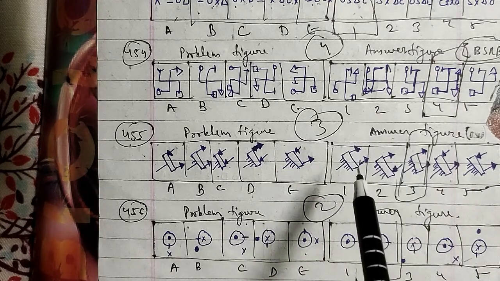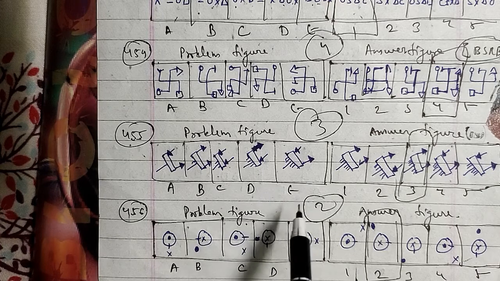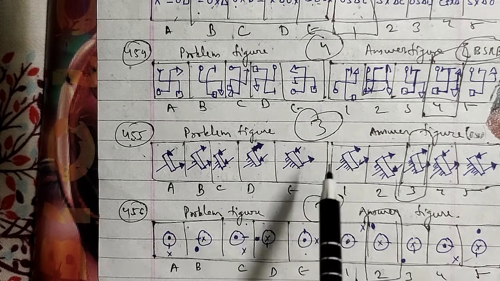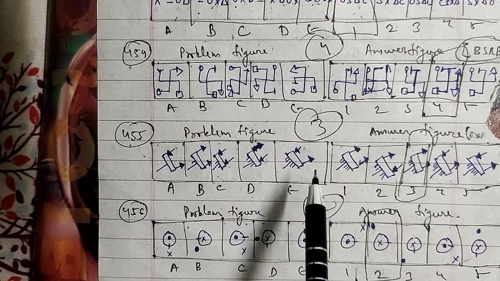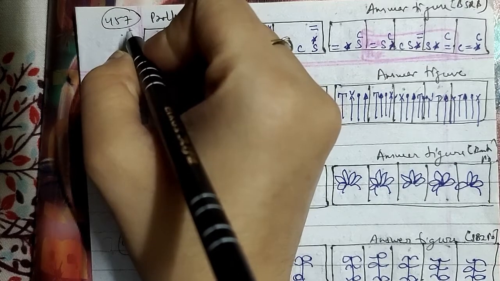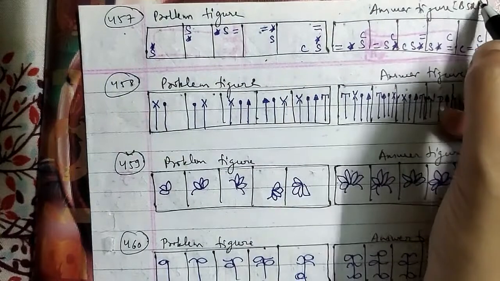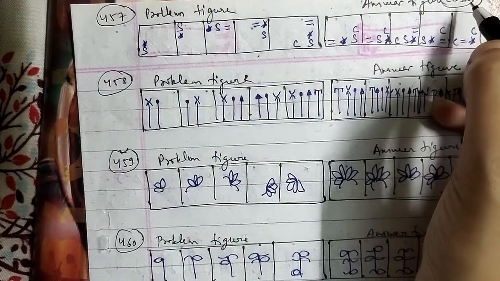If you are getting any problem regarding any solution or any question, you can ask me in the comment section as well. Let's go ahead with another one, that is the 457th question of the session. This is your problem figures, and these were the answer figures as well, which has been asked in the BSRB question paper.